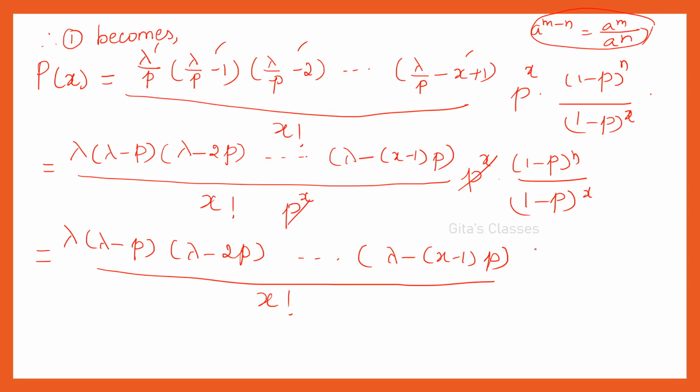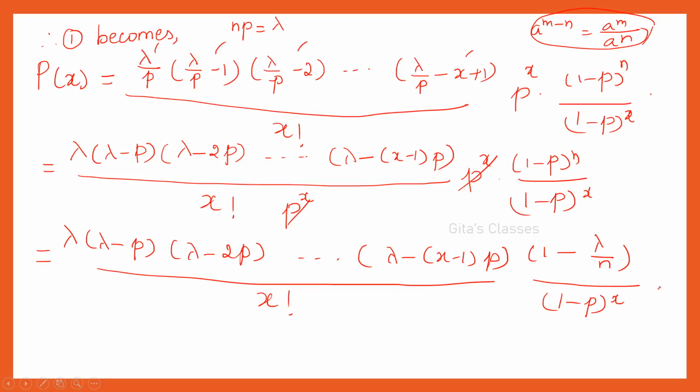Now this p, for my convenience I am going to write this p as lambda by n. We know that what is the substitution? np is equal to lambda. Right? So that implies p is equal to lambda by n divided by this 1 minus p. I will keep it as it is.